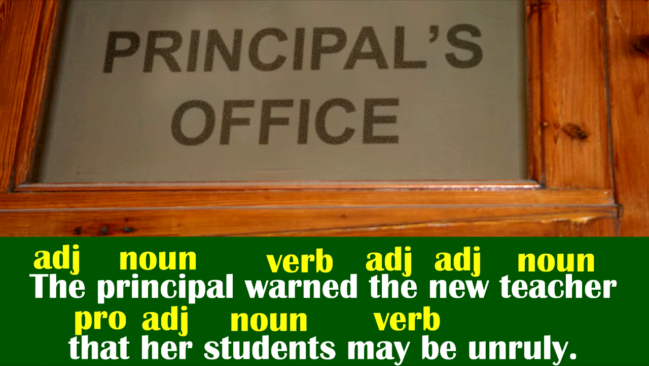Am, is, are, was, were, be, being, been, have, has, had, do, does, did, may, might, must, can, could, shall, will, should, would. Right. So, may is a helping verb and be is our main verb. Sometimes called the lexical verb. The human interjection is hard at work. Because be is a being verb, unruly is the subject complement, adjective.